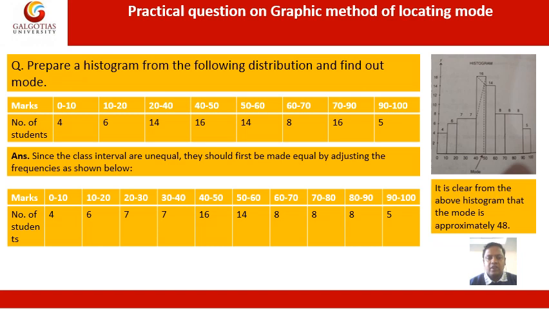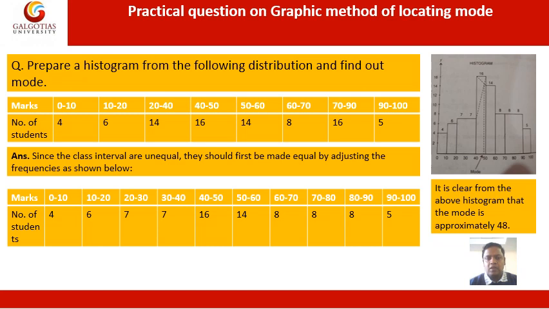Then 40 to 50 is 16, 50 to 60 is 14, and 60 to 70 is 8. Then you can check 70 to 90, and we bifurcate this again into two classes, 70 to 80 and 80 to 90, and we have taken the frequency equally, 8 and 8. And the last, 90 to 100, is 5. That is how we adjusted the unequal class intervals to make them equal. Now we make the histogram.